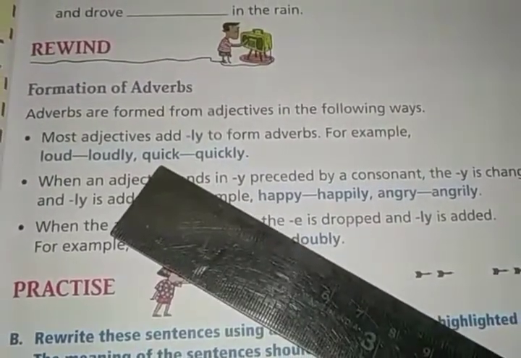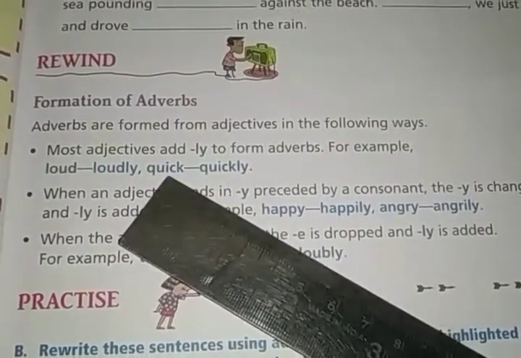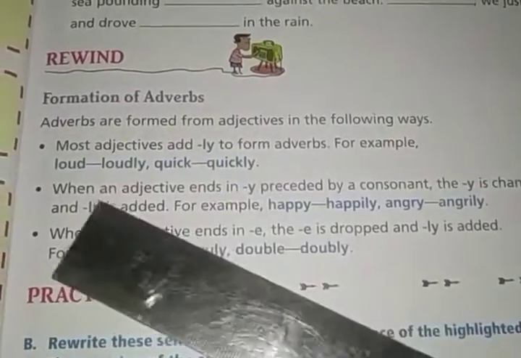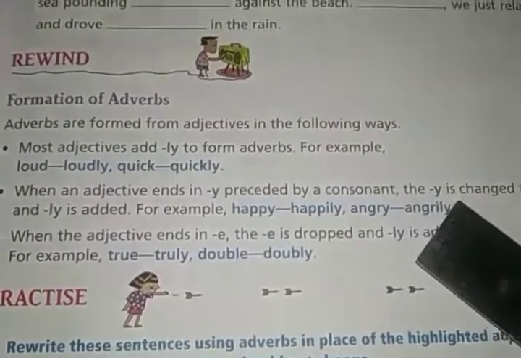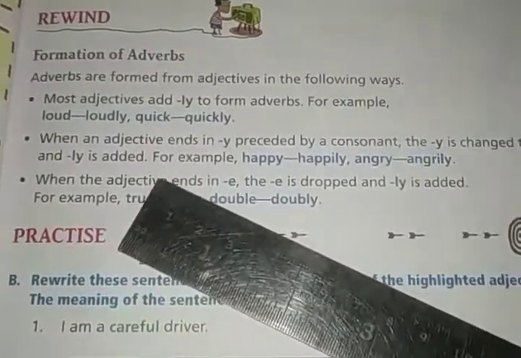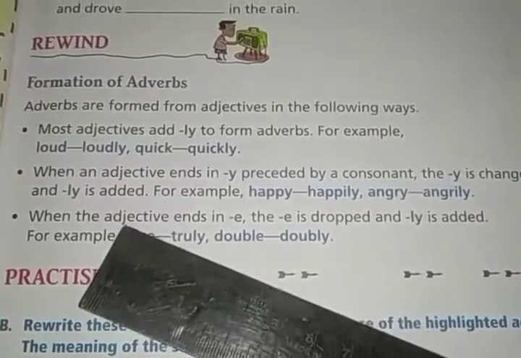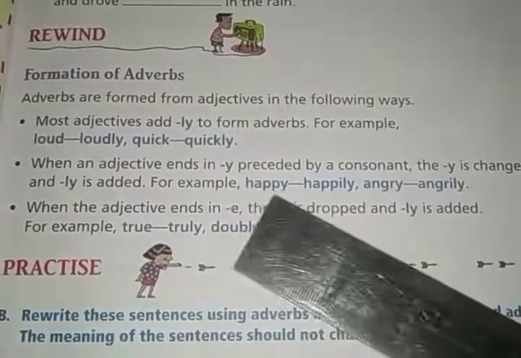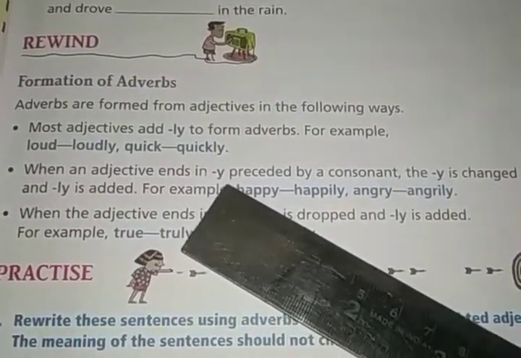Then quick is an adjective, and when you add ly, it becomes quickly, which is an adverb. Quick, adjective; quickly, adverb. Next, when an adjective ends in y preceded by a consonant, the y is changed to i and ly is added. That is the next way of changing an adjective into an adverb.